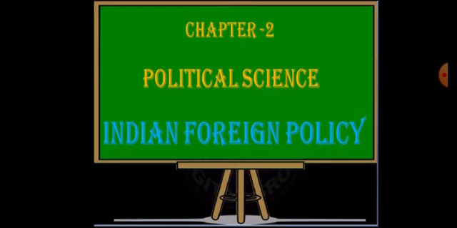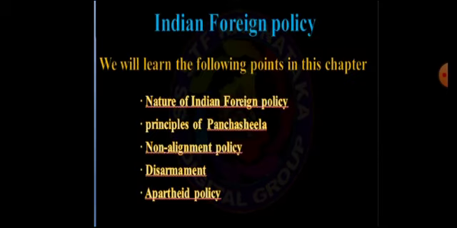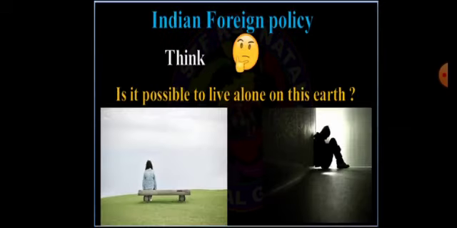So today we are going to begin with a new chapter from political science, Indian foreign policy. From this chapter we are going to learn some important points. The first is the nature of Indian foreign policy. The second one is the principles of the Panchsheel agreement, and the third one is non-alignment policy. The fourth one is disarmament, and the fifth, that is the last, is apartheid policy. Let us begin with the nature of Indian foreign policy.